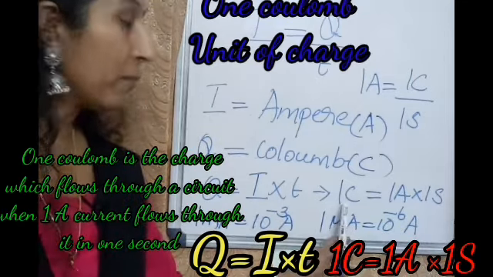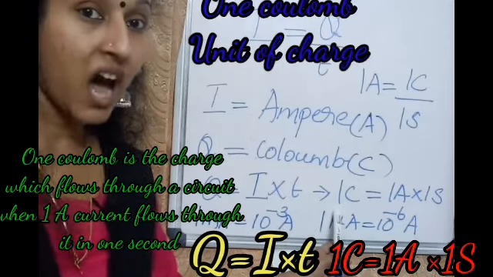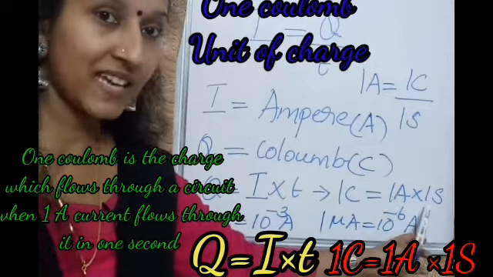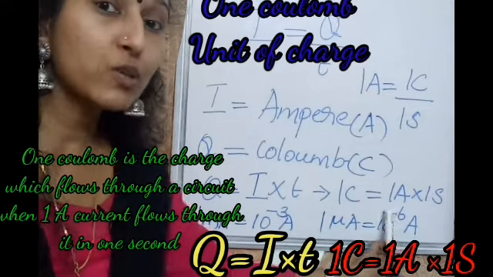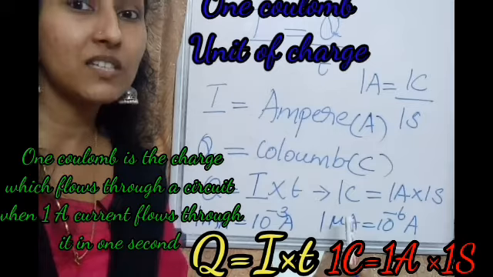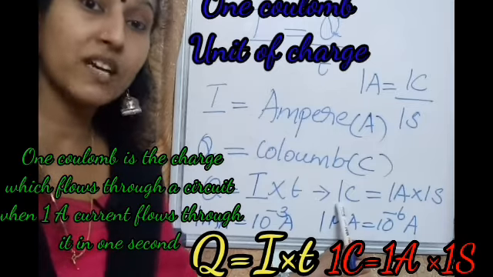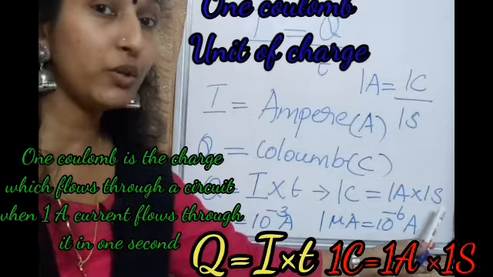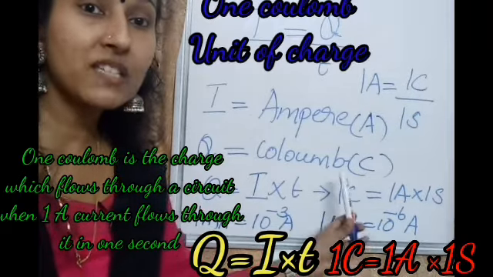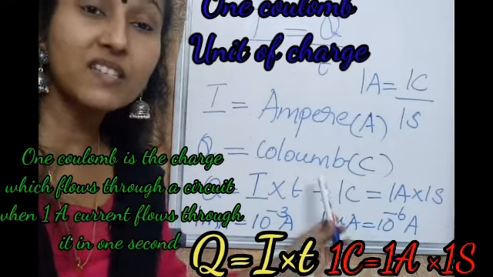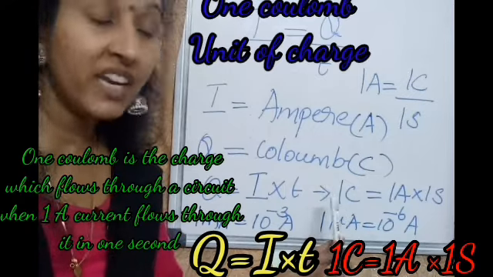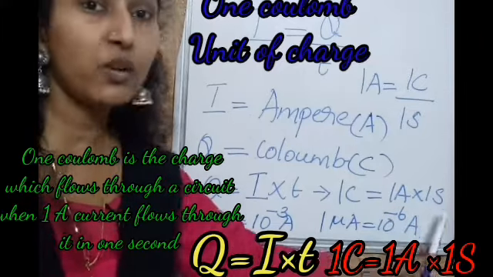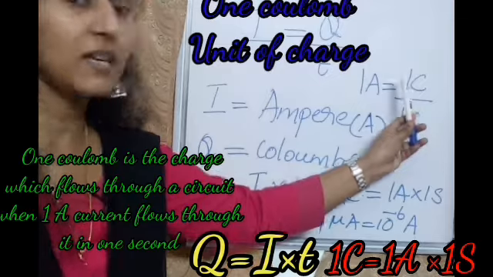So 1 coulomb is the quantity of the charge when 1 ampere current flows through the circuit in 1 second. If 1 ampere current flows through the circuit in 1 second, then the charge of the circuit is 1 coulomb. 1C equal to 1A into 1S, and 1A equal to 1C by 1S.